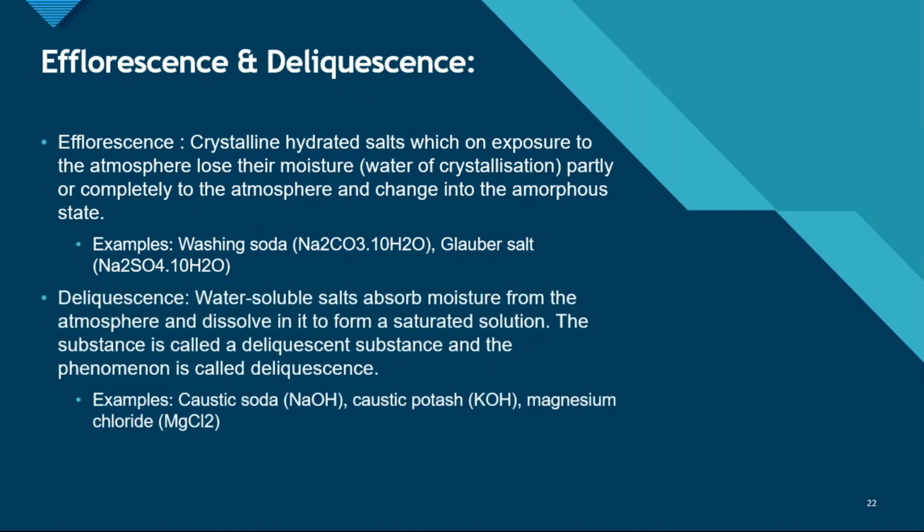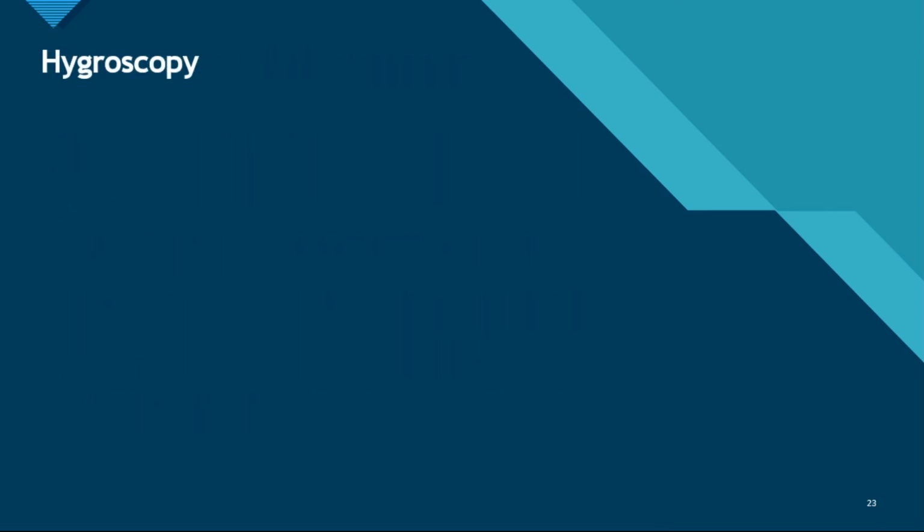Deliquescence. Water soluble salts absorb moisture from the atmosphere and dissolve in it to form a saturated solution. The substance is called deliquescent and the phenomenon is called deliquescence. Example: caustic potash, magnesium chloride, caustic soda, etc.